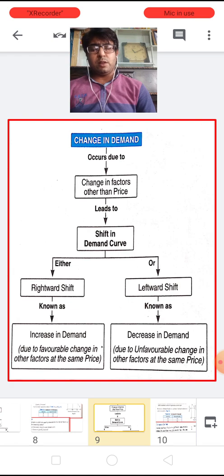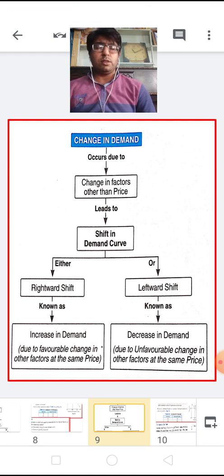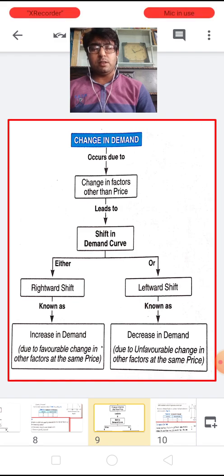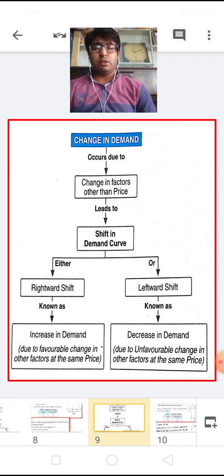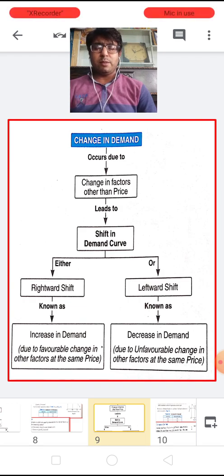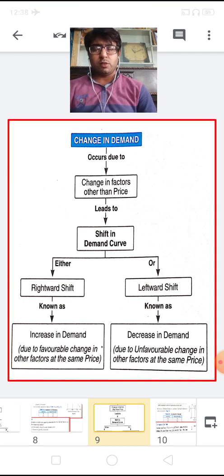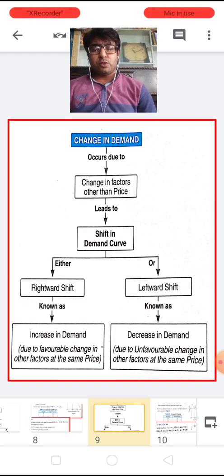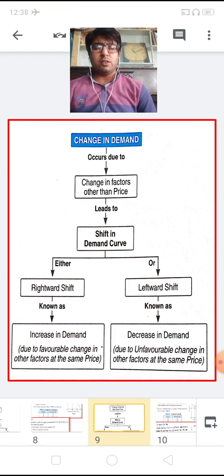I mean, the demand of the commodity increases just because either the customer taste and preferences have increased, or the future expectations about prices of the commodity increase or decrease, or the income of the consumer increases. So these are the various factors which are always there for an increase in demand.